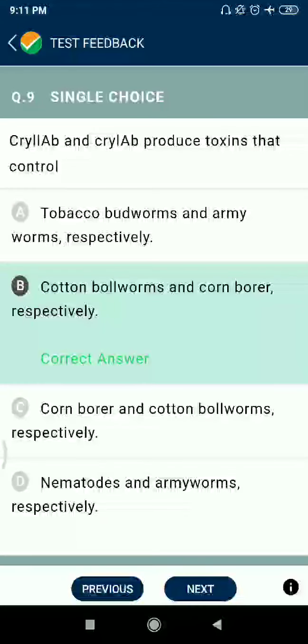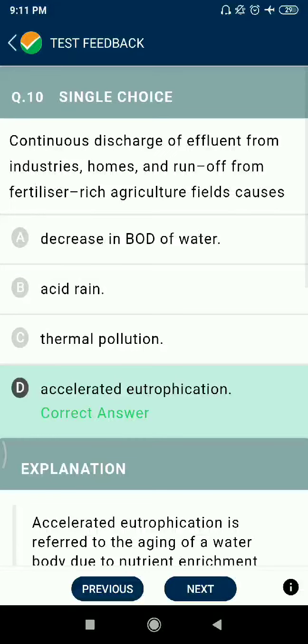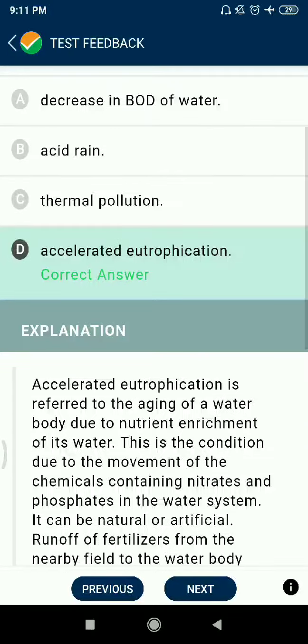Question 9. Cry2Ab and Cry1Ab produce toxins that control cotton bollworm and corn borer respectively. Question number 10. Continuous discharge of effluents from industries, homes and runoff from fertilizer-rich agriculture fields causes accelerated eutrophication.